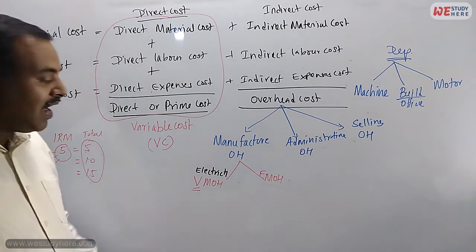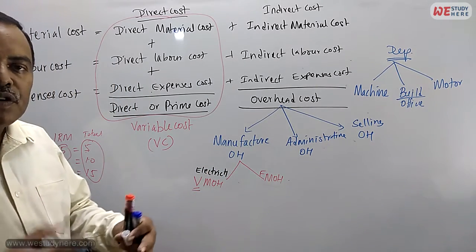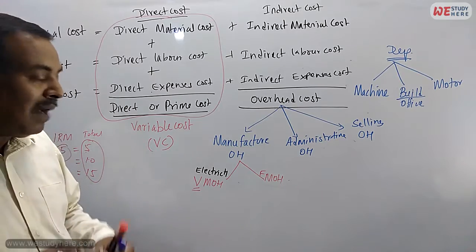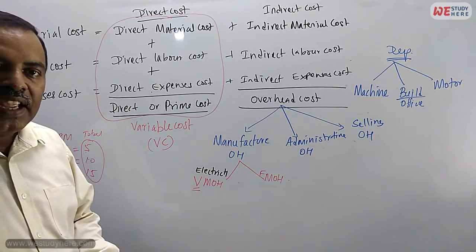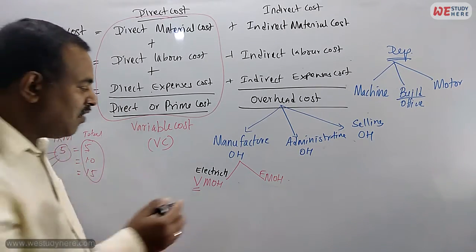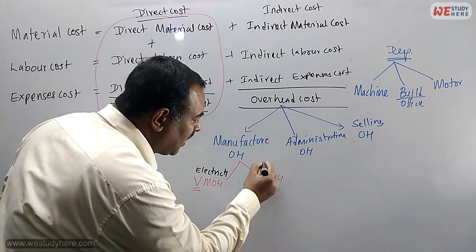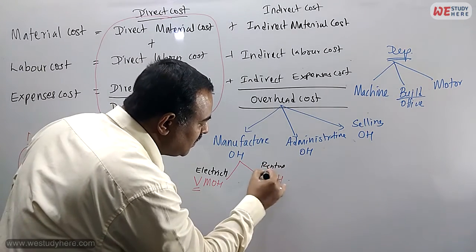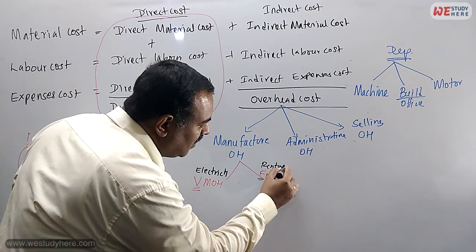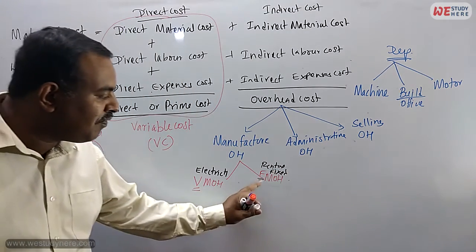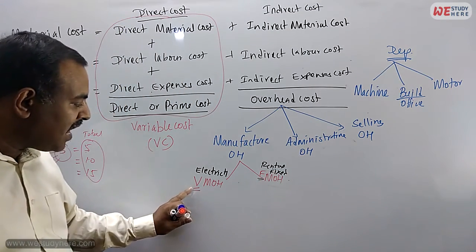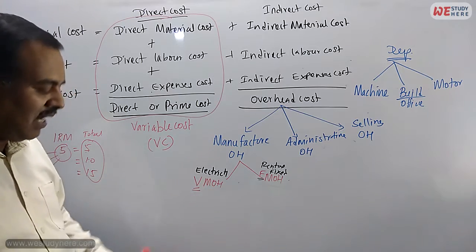Electricity is variable manufacturing overhead because it keeps on changing. But rental for the factory is unchanged. That means fixed. This is fixed. That's why we call it fixed manufacturing overhead and variable manufacturing overhead.